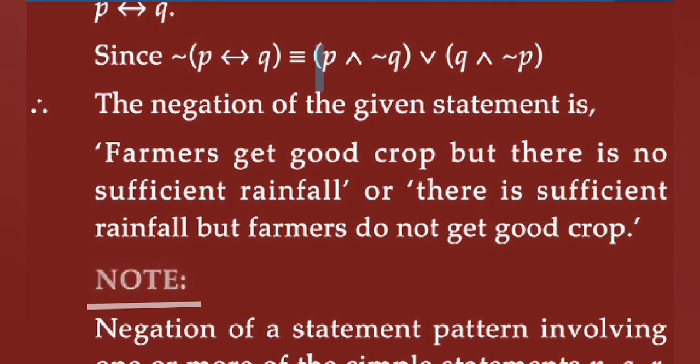This is the P statement, farmers get good crop, and means but, and negation Q means there is no sufficient rainfall. Or, the Q statement means there is sufficient rainfall, and means but, and negation P means farmers do not get good crop. This is the statement of this.